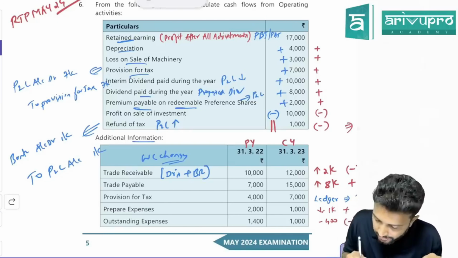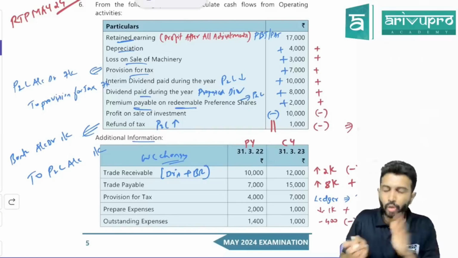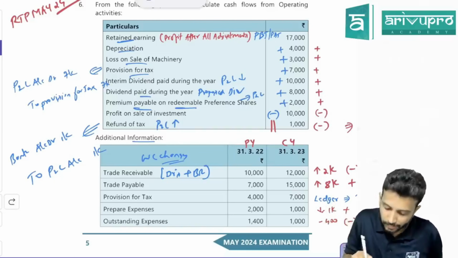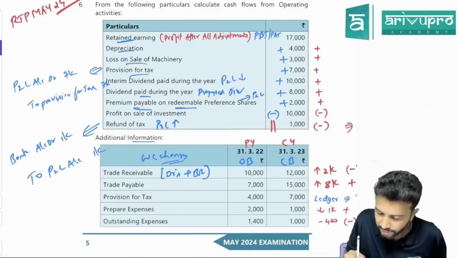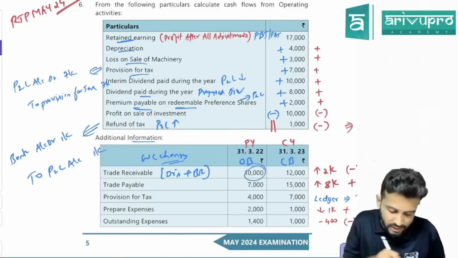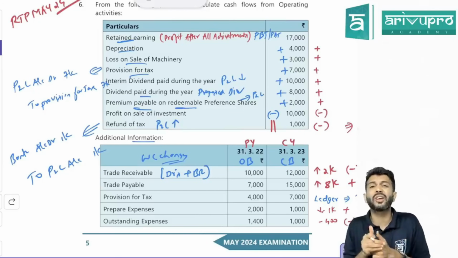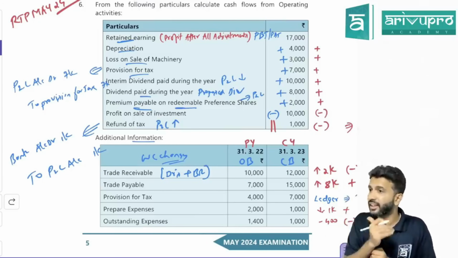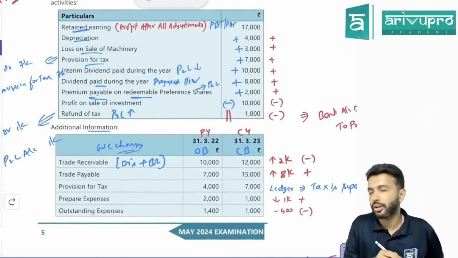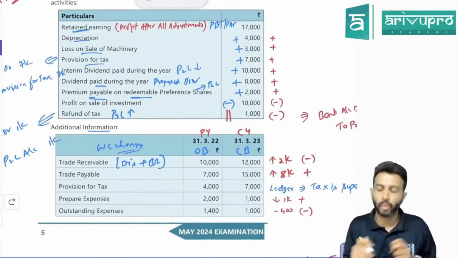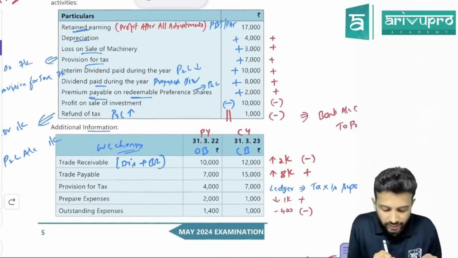How much is the opening balance of debtors? The previous year's closing balance will become the current year's opening balance. So this is your opening balance. This is your closing balance. Opening balance is 10. Closing has become 12. Debtor has increased. So how much has it increased by? 2,000. Increase in current assets means what you have to do? Minus. So reduce this.